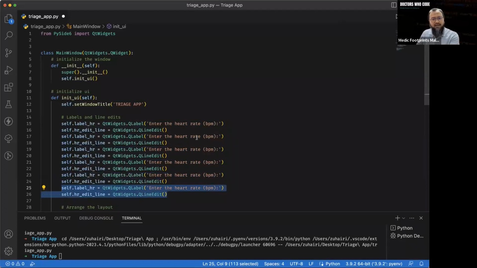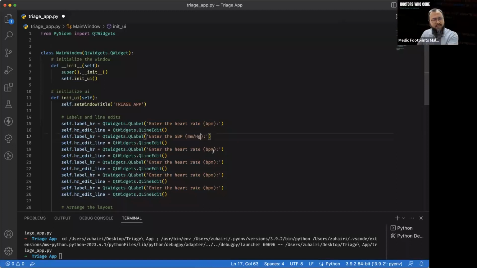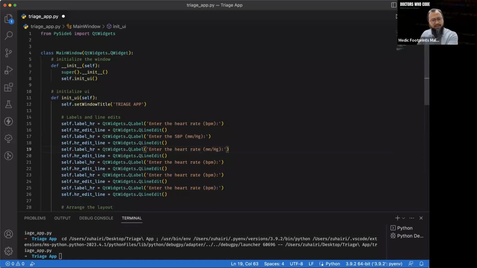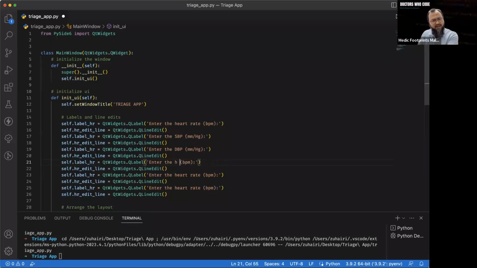Now the second one should be enter the systolic blood pressure, SBP. Systolic by millimeter mercury. Okay, that's right. And then this one should be diastolic. We're going to speed this one up, don't worry. Make it very fast. This one should be the respiratory rate. Just put it as respiratory rate.